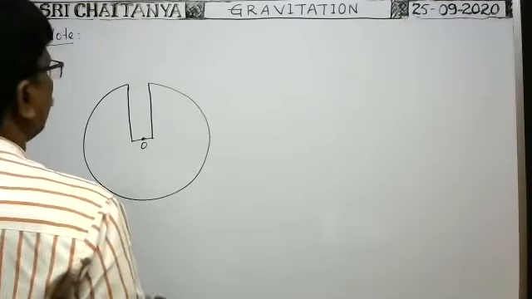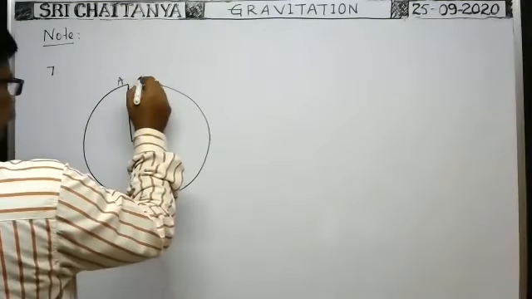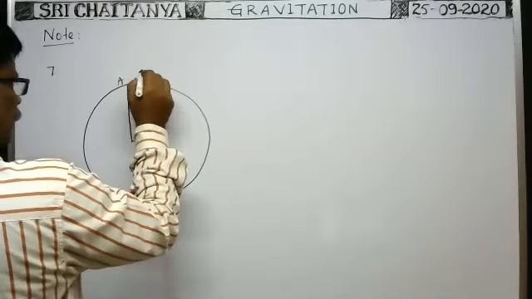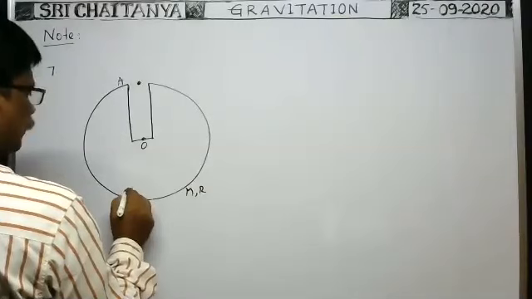suppose a particle having mass m is released from the point, and suppose this is the earth, it is the earth.